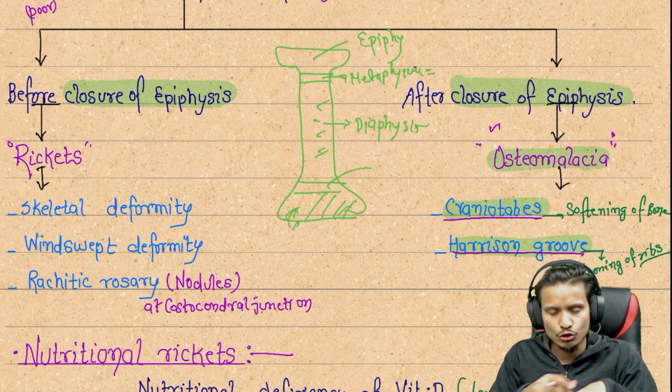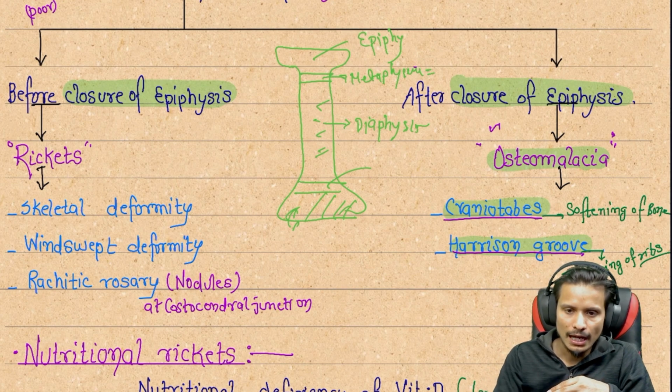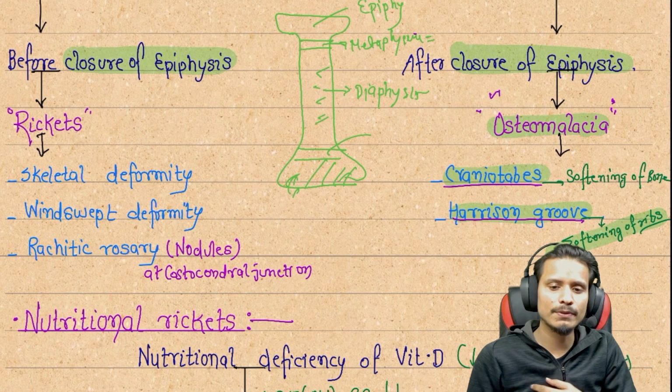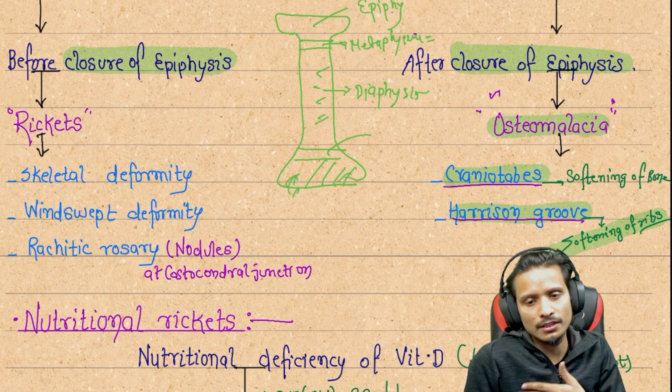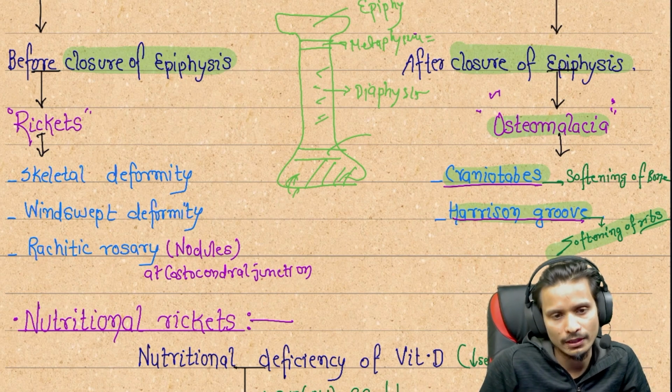Craniotabes means the softening of bones in our body; that is the term representing craniotabes. Harrison's groove is the softening of ribs. If the ribs of any person soften, the chances of fracture of the ribs will increase. That sign is called the Harrison's groove sign.